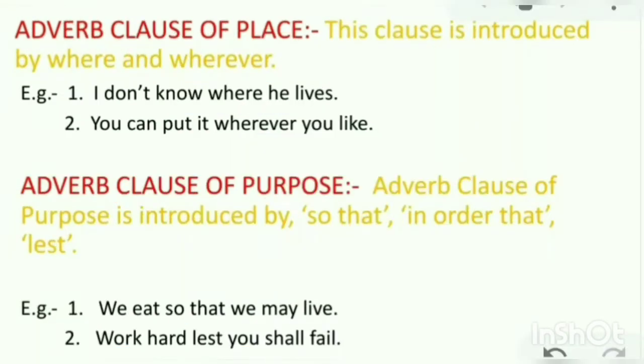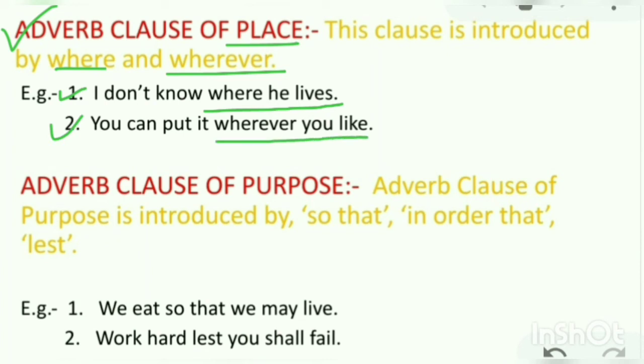Number 3 is the adverb clause of place. This clause is introduced by where and wherever. Examples, I don't know where he lives. "Where he lives" is an adverb clause of place. You can put it wherever you like. Again, "wherever you like" is an adverb clause of place.